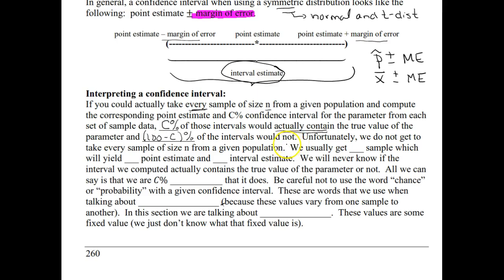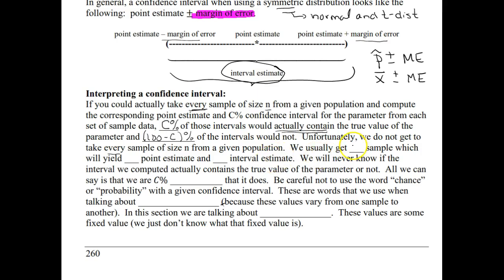So for example, if we compute a 95% confidence interval, that means if we could actually take every possible sample of size n, 95% of them would give us an interval that actually catches mu, and the other 5% of the intervals would not. Unfortunately, we do not get to take every sample of size n from a given population. If we could do that, then obviously we could just sample the entire population and not have to look at statistics. We would just actually know those parameter values.